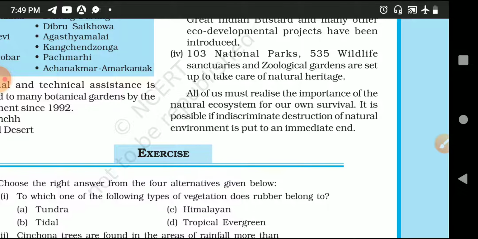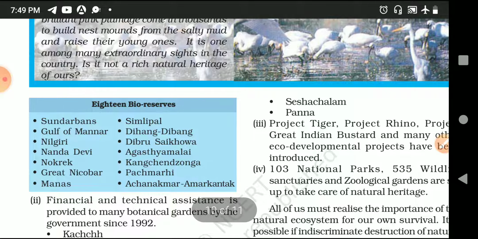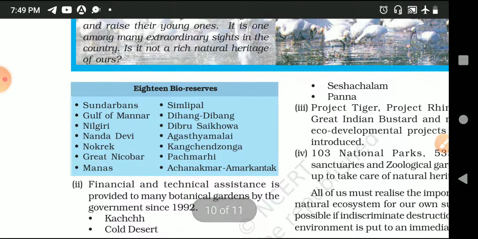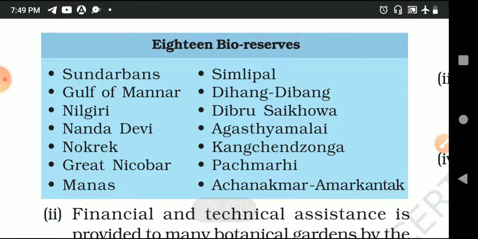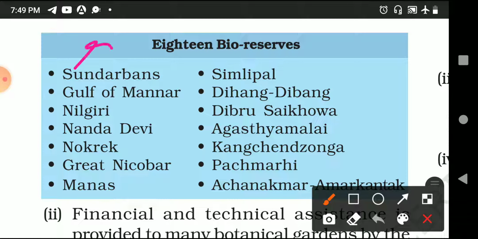There are some important things which you should remember. The biosphere reserves and their locations: I am reading them out one by one, and you will get the reference. Here it is not written where each area is, so I will tell you the areas also. You can just pause and write in your book or notes.